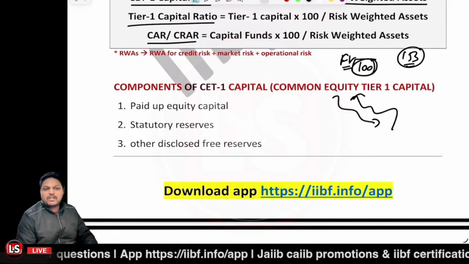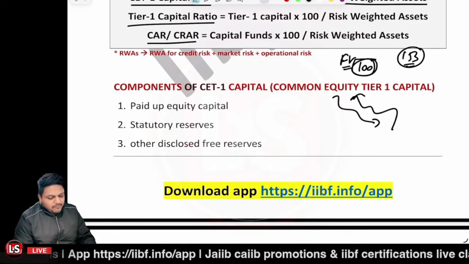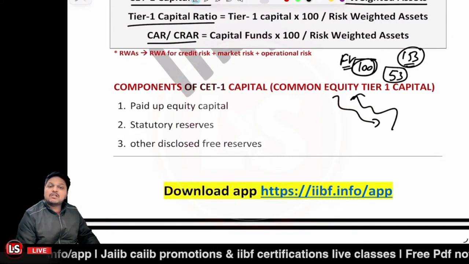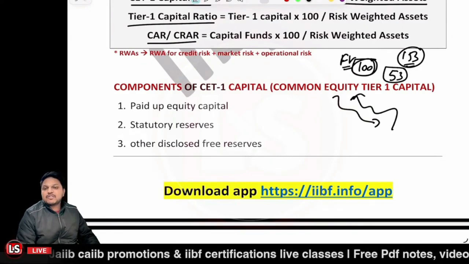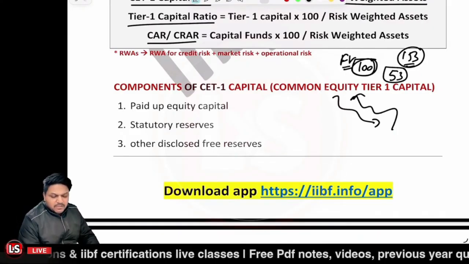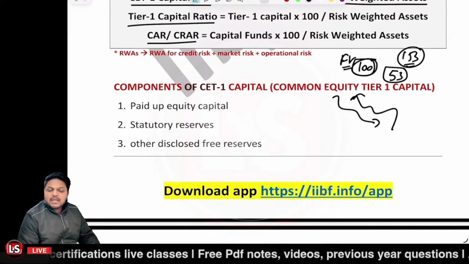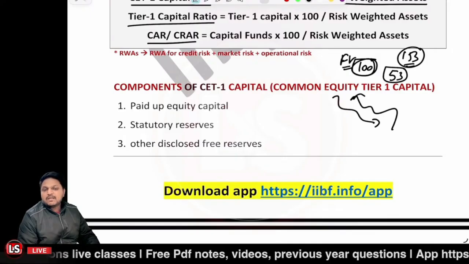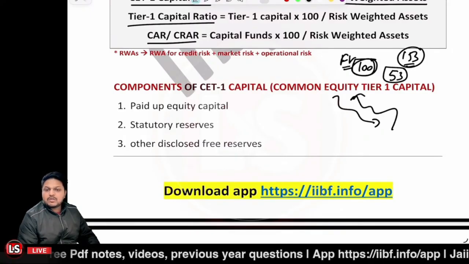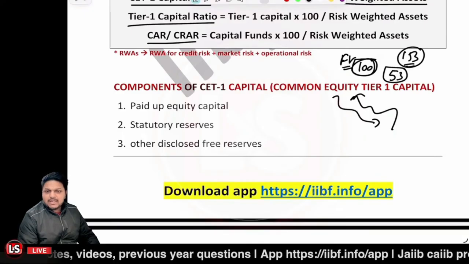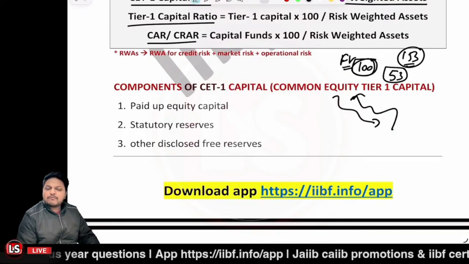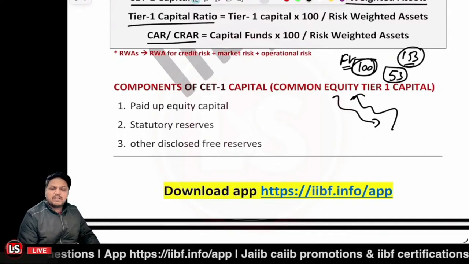It means the rupees 100 is basically the paid up value of the share, and 53 would go into the account of the share premium of the general shares. Now there are different types of shares. We have the preference shares, we have the general equity shares. In the case of CET1, we are talking about the general equity shares, right? So paid up equity capital would be the component related to the face value. It will simply be given to you, right?